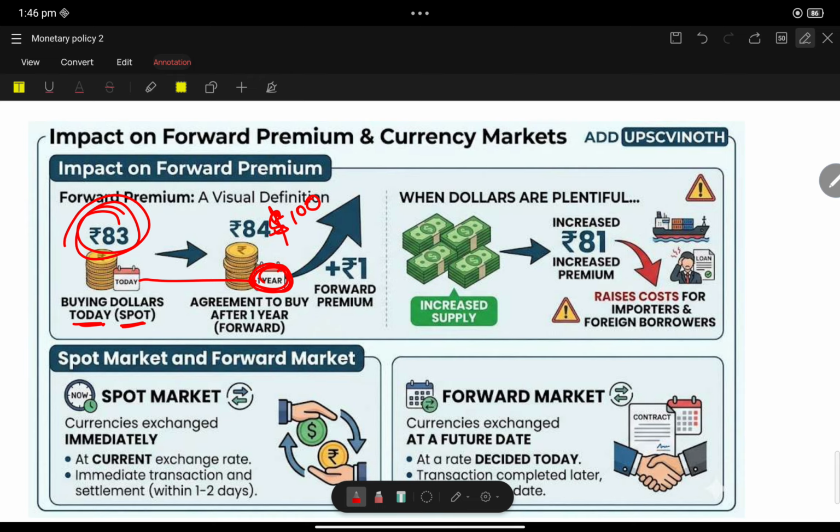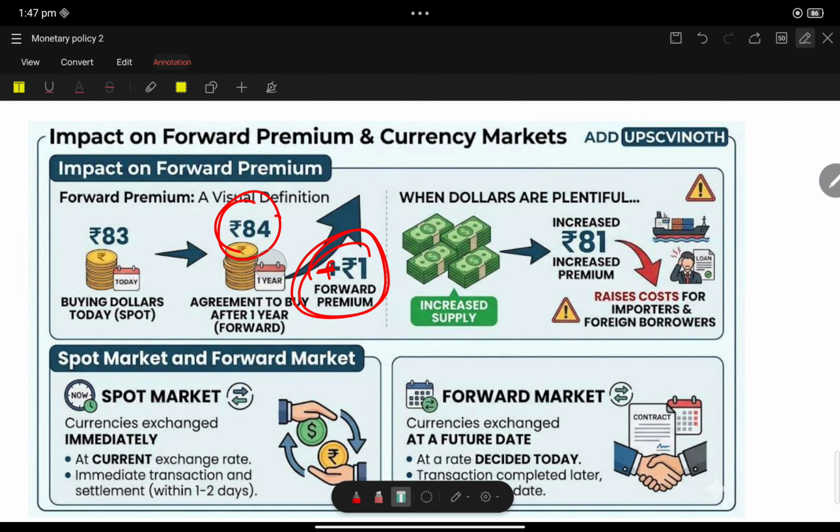What is forward premium? I'm going to buy a dollar for future purpose, not at today's rate. Then the new rate will be fixed, that is 84 rupees, for example 83 plus 1. This is forward premium. How much extra you are paying?